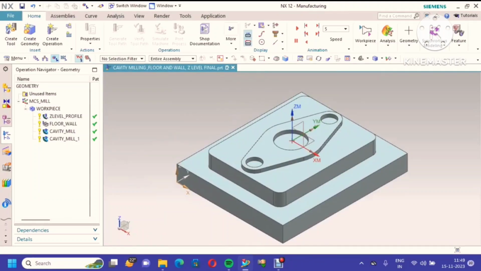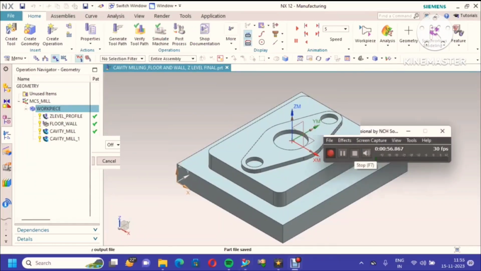Now the final step is documentation for future purposes.